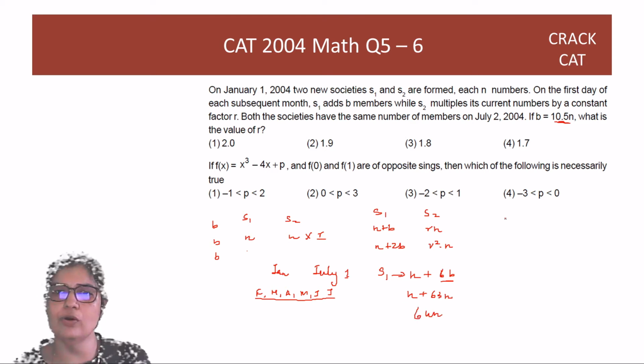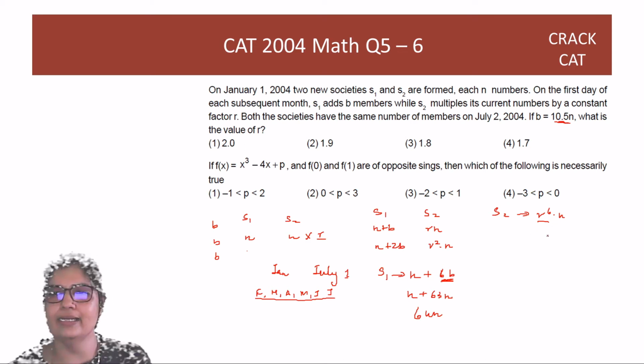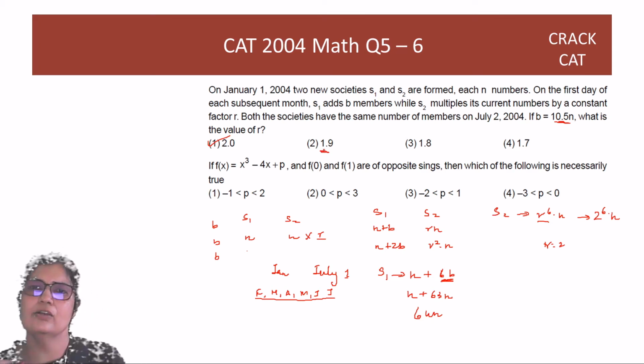Now 64n is what S2 also should have, and S2 is going to be r raised to 6 into n. Same philosophy. So here the 6 was there, so here it will be r raised to 6. So now I can compare this with 2 raised to 6 into n, and you'll get r is equal to 2. And r would be 2, no? If you have all these decimals, you'll run into problems, right? You're not going to get equal integer answers.